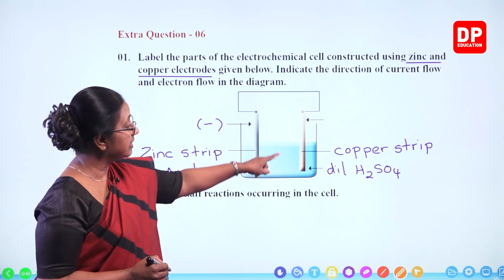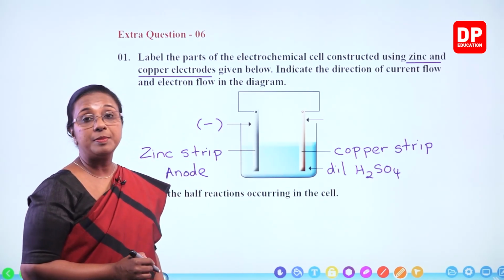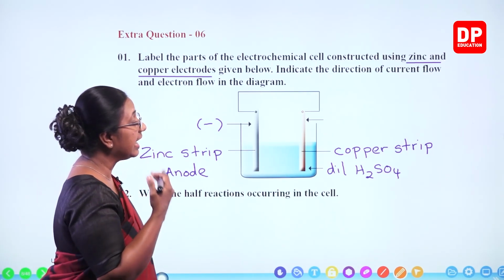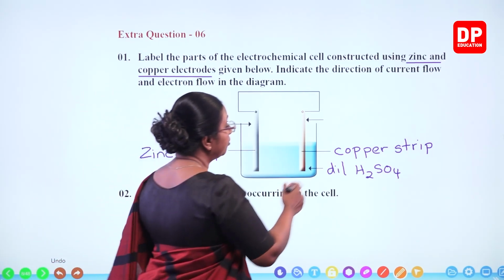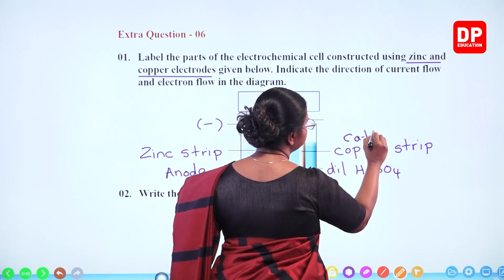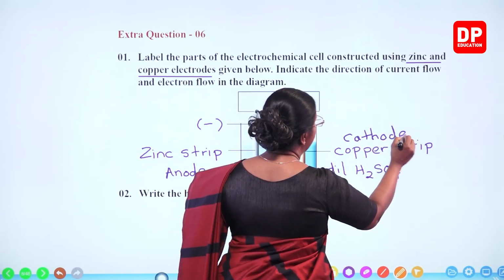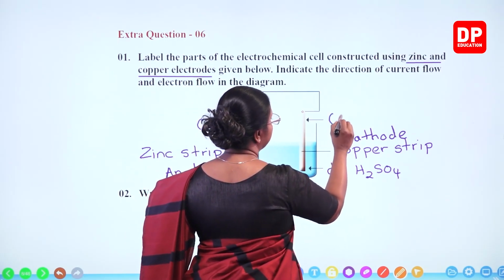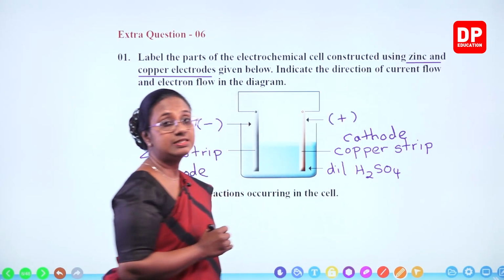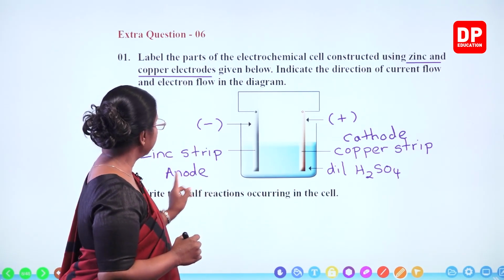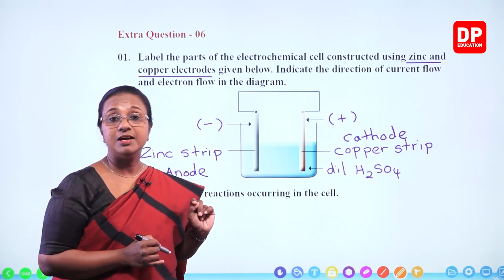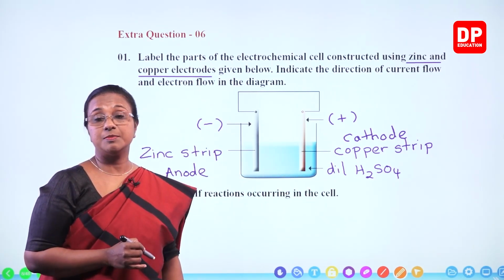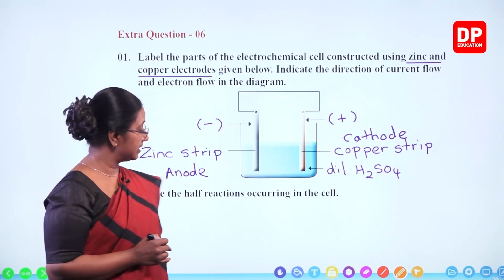The H plus ions go near the copper strip, take up electrons from the copper strip and they get reduced. So therefore, copper is the cathode where reduction occurs, and because electrons are taken from the copper strip, it becomes positively charged. So zinc is the anode and the negative terminal. Copper is the cathode and it is the positive terminal of this electrochemical cell.